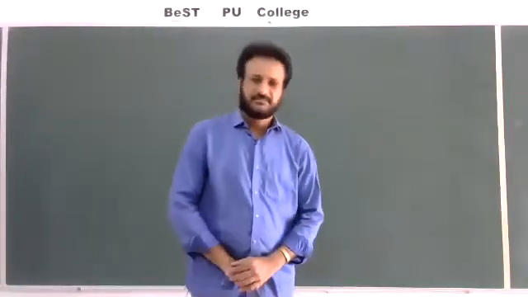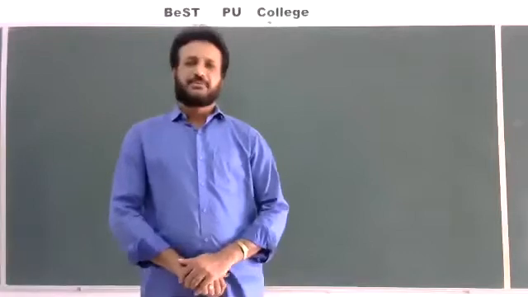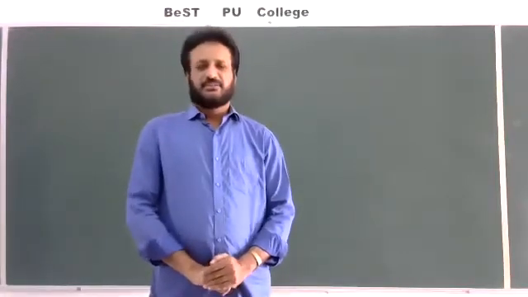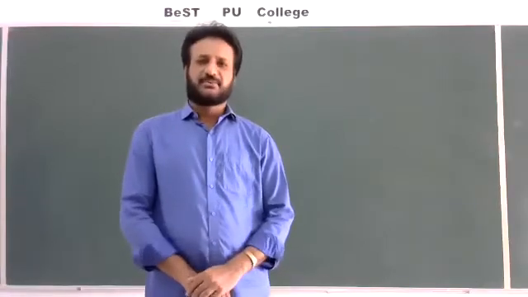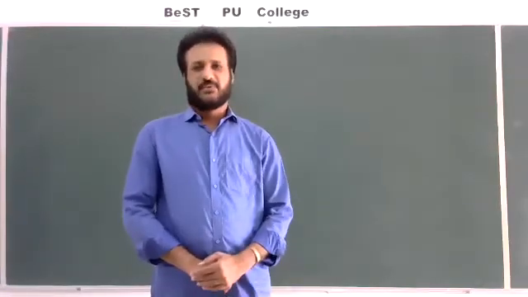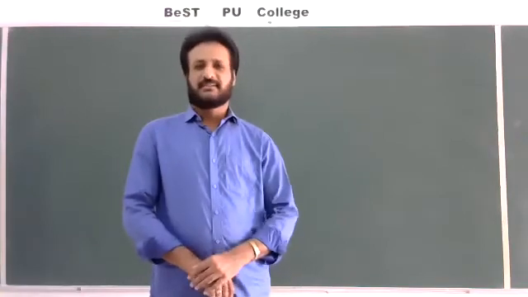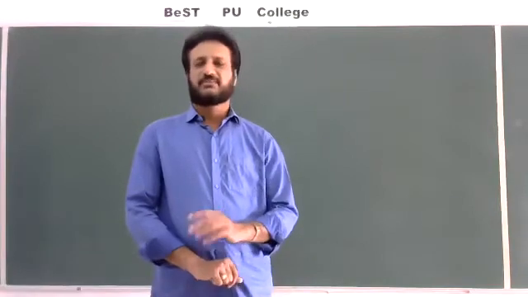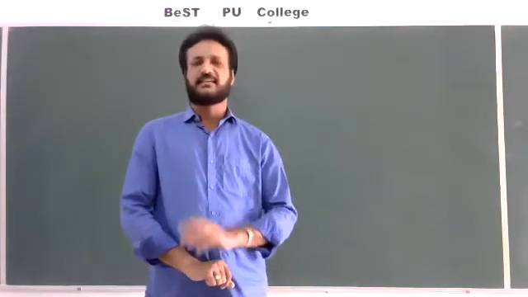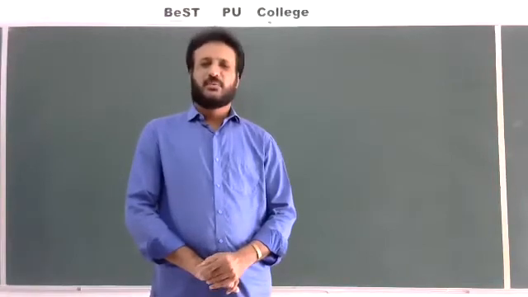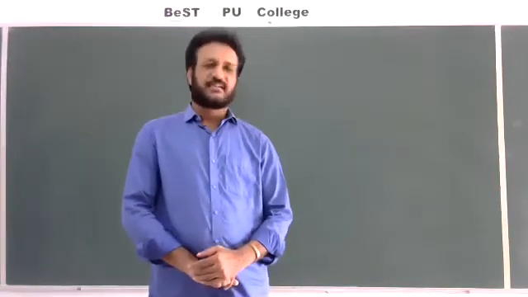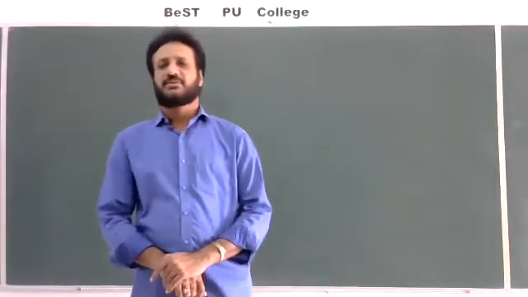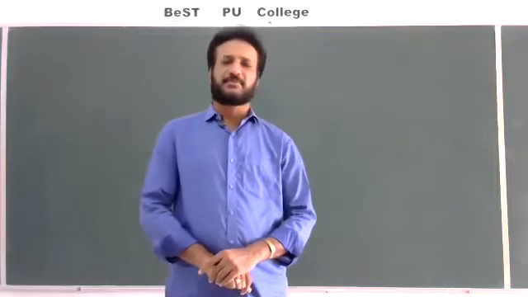Good morning, students. So, day before yesterday, we started the second part of this nuclei chapter, radioactivity. In that class, we discussed what radioactivity is, what naturally radioactive elements are, who discovered radioactivity, on what factors radioactivity depends and on what factors it is independent, and what kind of radiations are emitted by a radioactive sample, like alpha rays, beta rays, gamma rays. We also discussed the properties of alpha, beta, gamma.